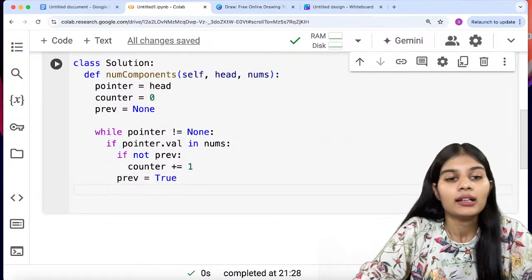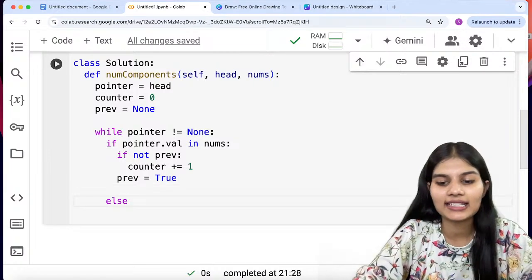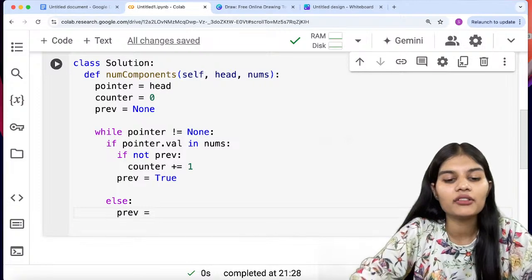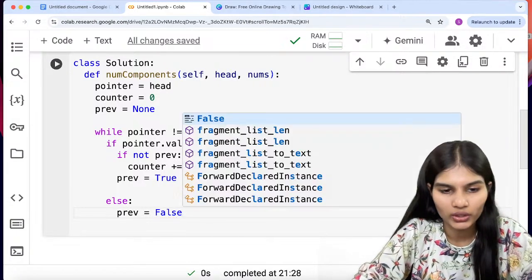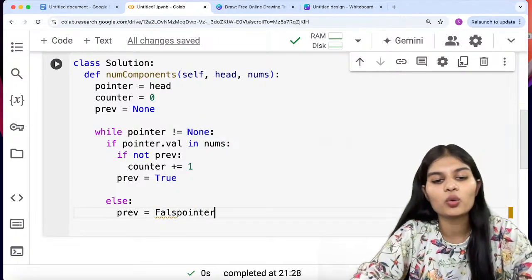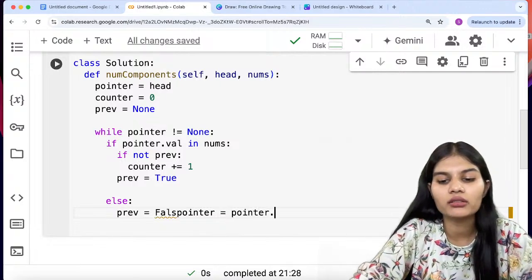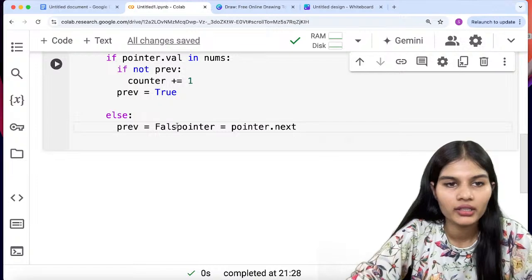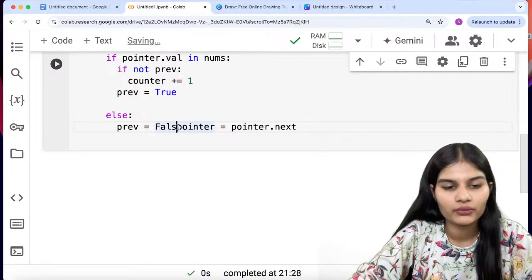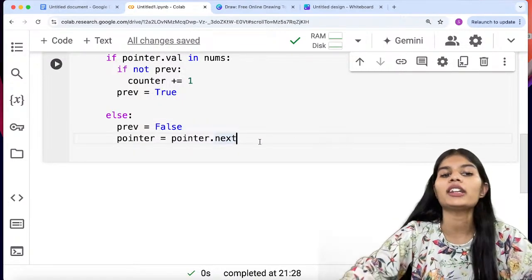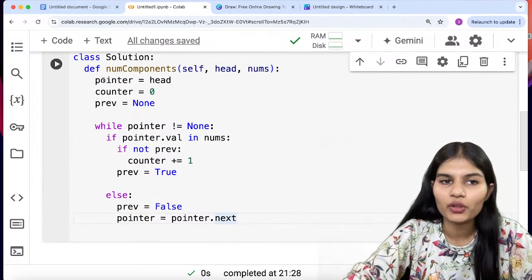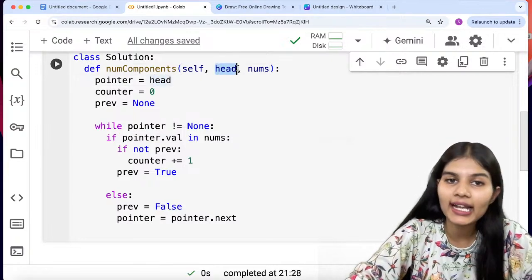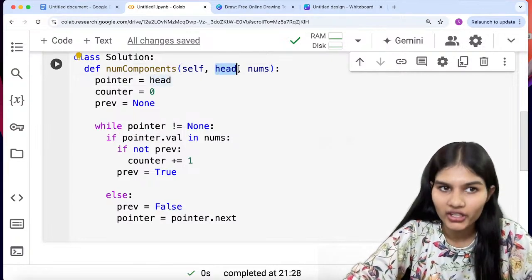Now here will come my else condition. Inside my else, I would put the value for prev as false. Then we go with pointer is equal to pointer dot next. I'm sorry, so prev is equal to false and pointer is equal to pointer dot next. As simple as that. We already defined pointer, and pointer was referring to my head value. Head I already had in my function.